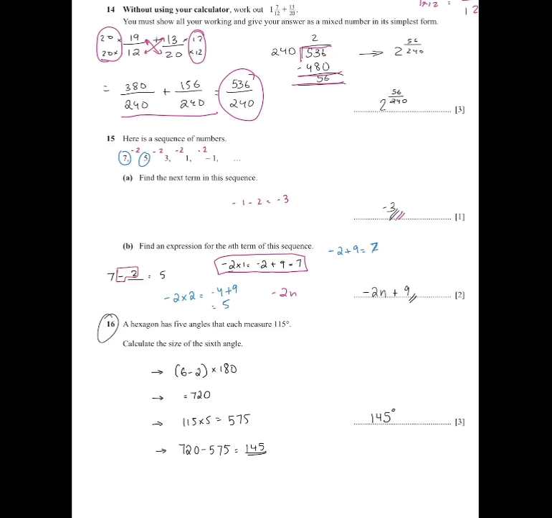Same way if you do, you will get the correct answer, and this will be the expression for the sequence. Then question 16. A hexagon has 5 angles that each measure 115 degrees. Calculate the sides of the sixth angle.